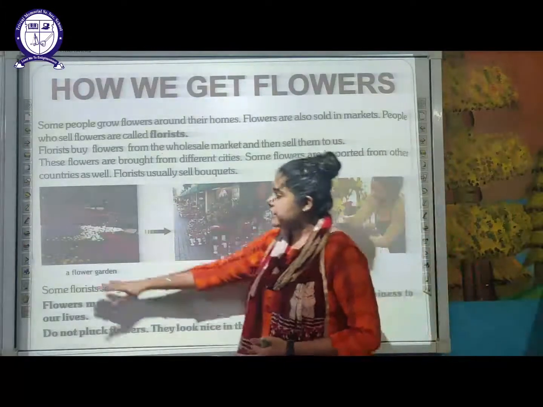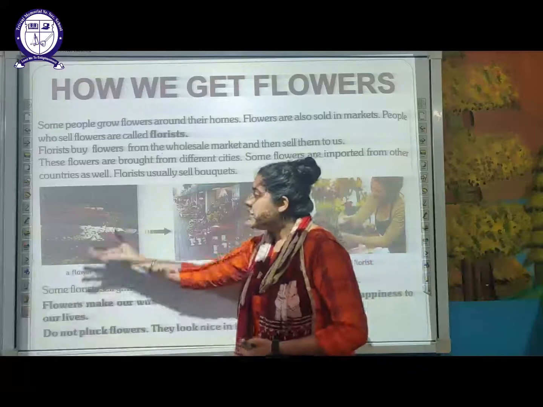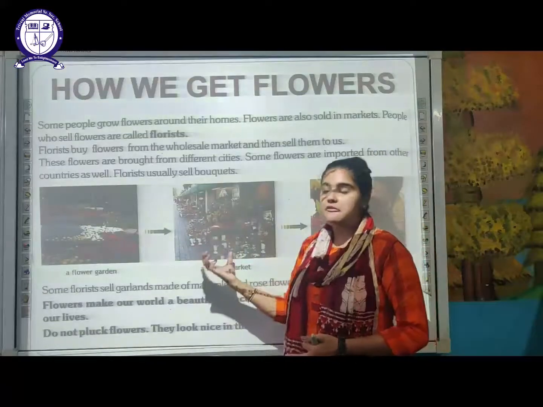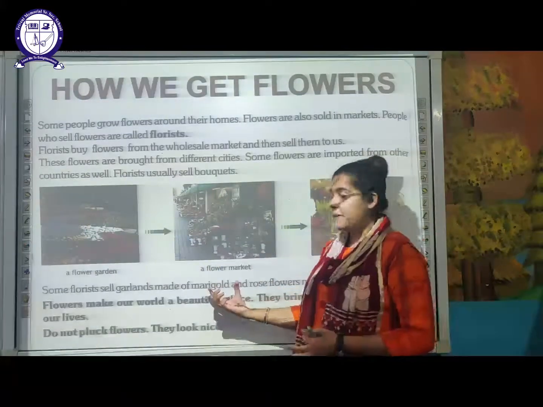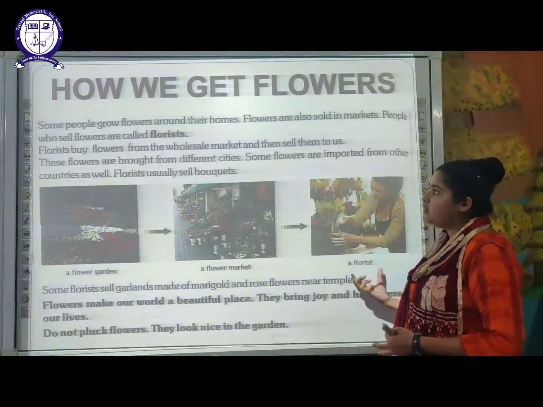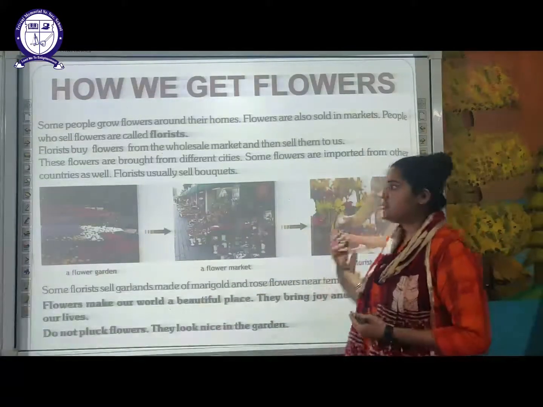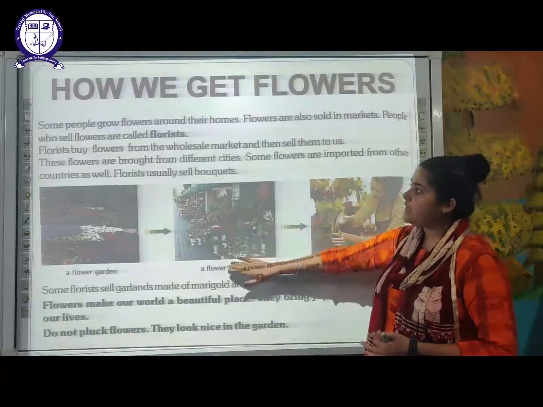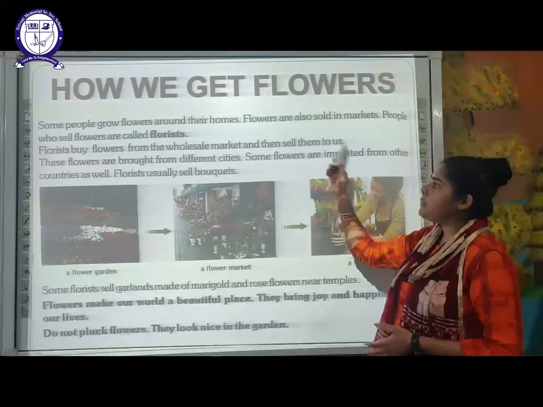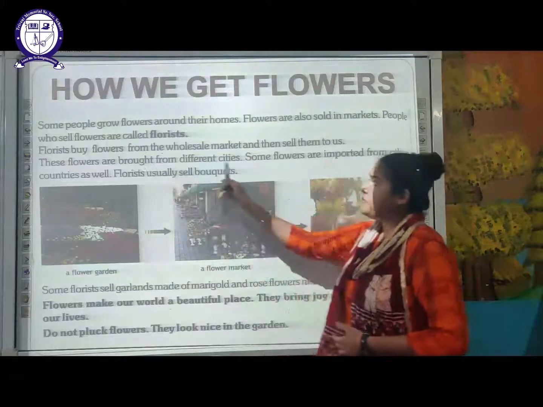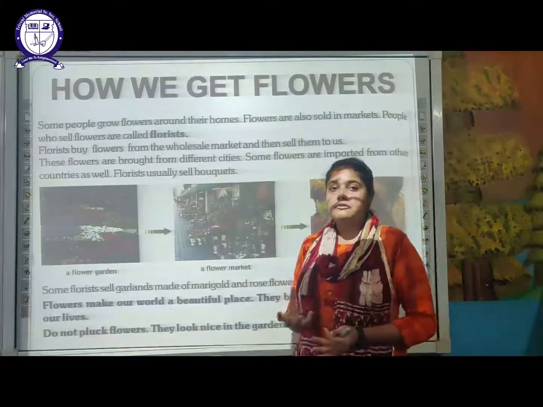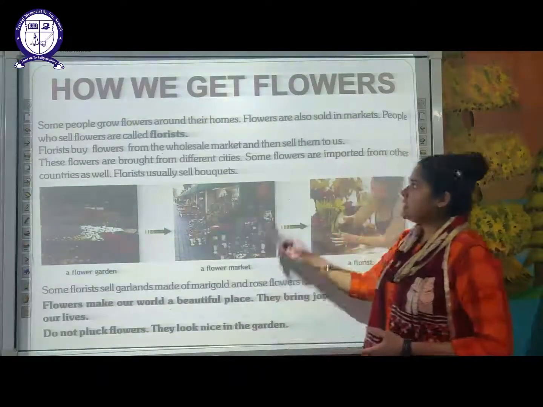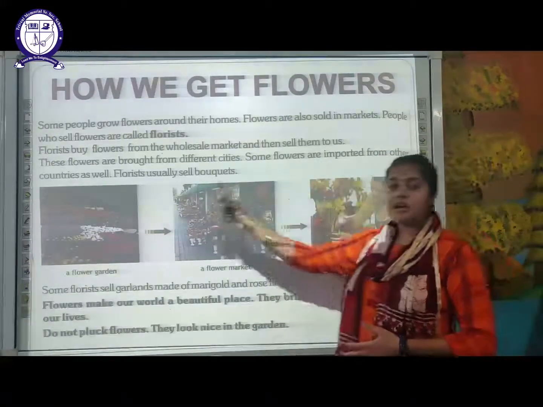So as you can see here in the diagram, there is a flower garden. From that, these flowers are sold to the flower market. This is a wholesale flower market, and from the wholesale flower market it is bought by a florist, and from the florist we purchase those flowers. The florist buys the flowers from the wholesale market and then sells them to us. These flowers are brought from different cities. There are certain specific flowers which are found in a particular city or country. And some flowers are also imported from other countries as well.